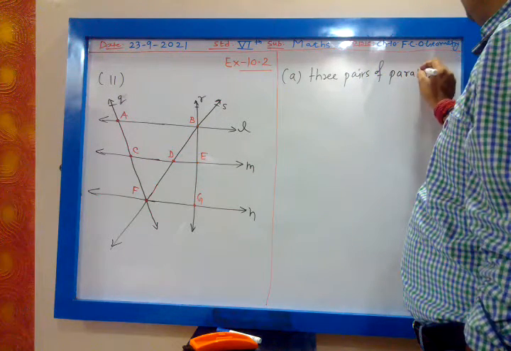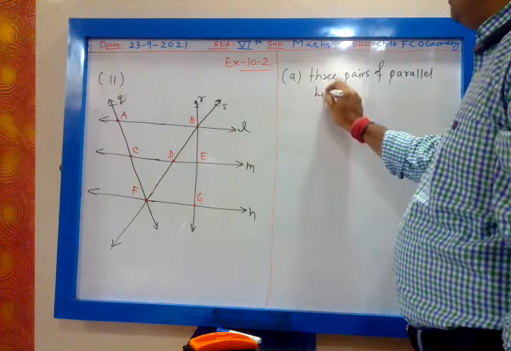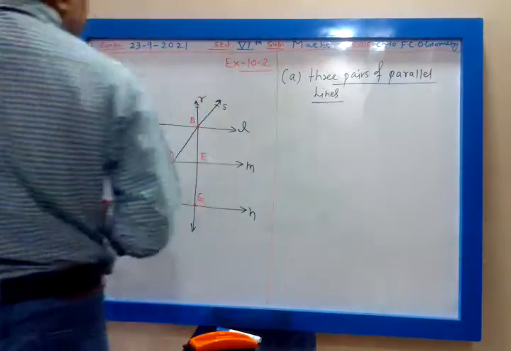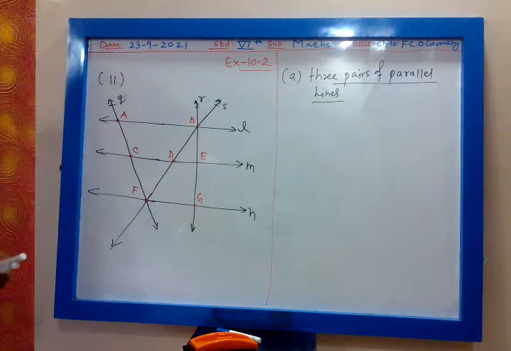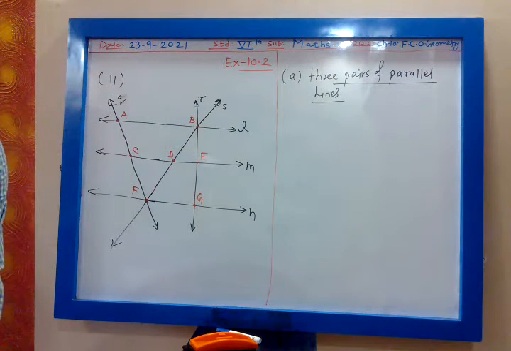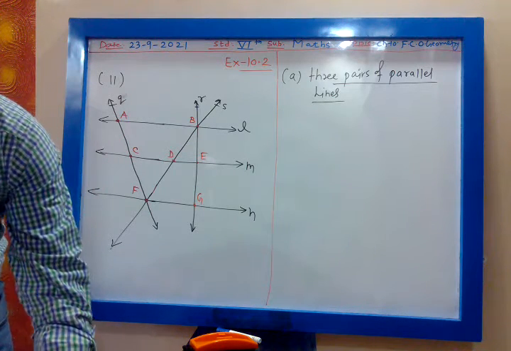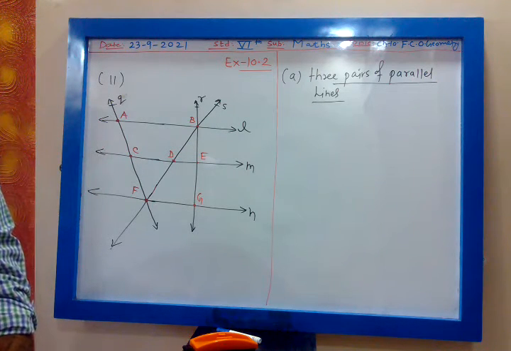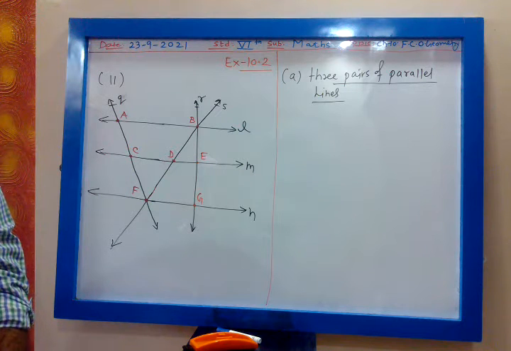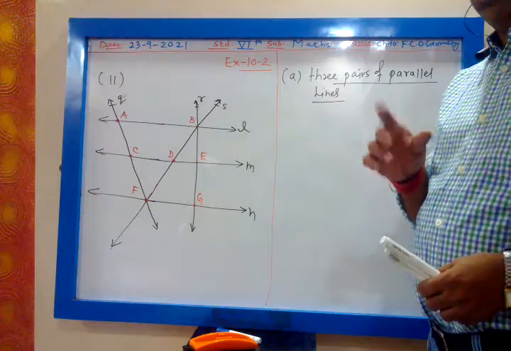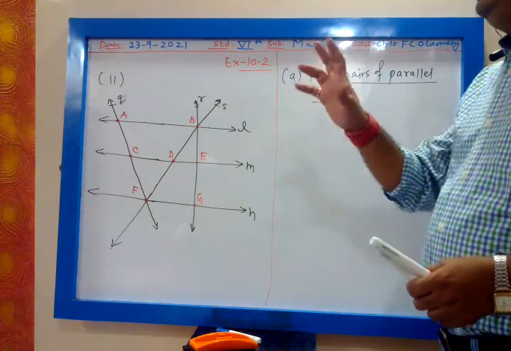Pavitra, speak. 3 pairs of parallel lines, my dear. Speak, chalo.